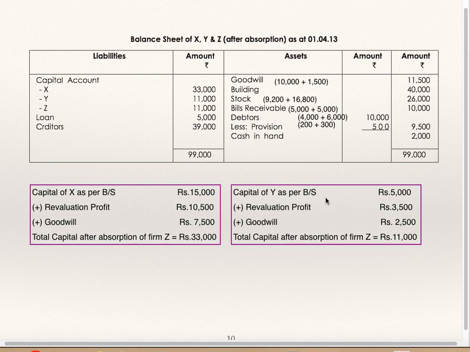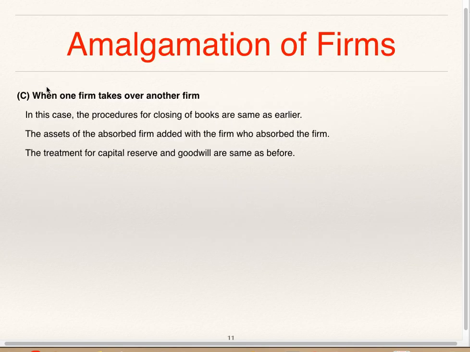Capital of Y, which will get transferred to new balance sheet, is capital of Y as per balance sheet of old firm 5,000 plus revaluation profit plus goodwill. So 11,000 will get transferred to the new balance sheet. So X capital 33,000, Y capital 11,000, Z capital also 11,000. All assets and liabilities you are supposed to add of old firm revalued figures as well as sole proprietorship's assets and liabilities agreed values which are absorbed by the firm XY.